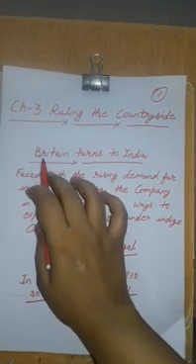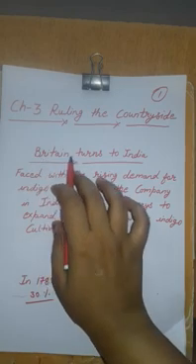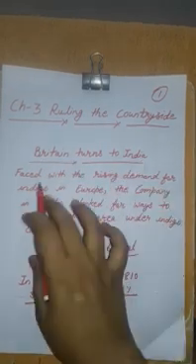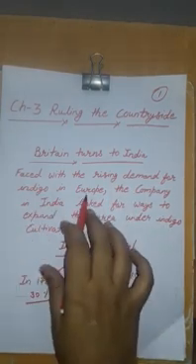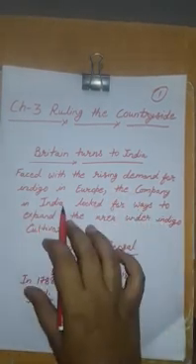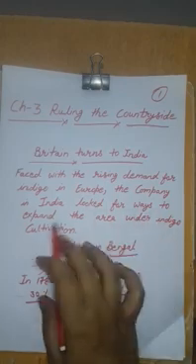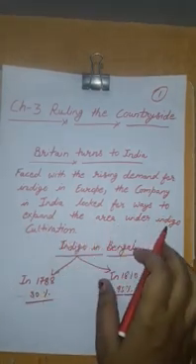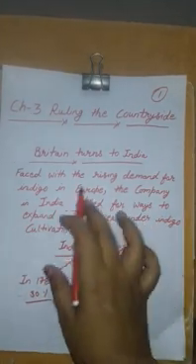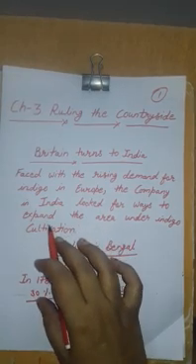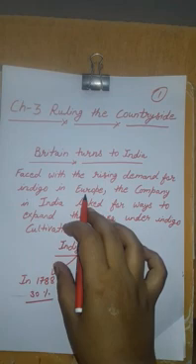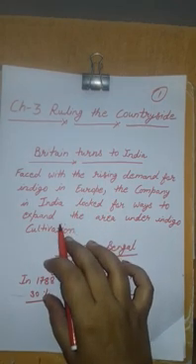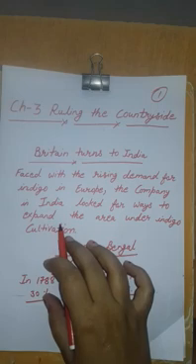Now I will continue the chapter. Today my first point is Britain turns to India. Faced with the rising demand for indigo in Europe, the Company in India looked for ways to expand the area under indigo cultivation. Children, please understand, because indigo had a huge demand in Europe, the Britishers wanted to cultivate indigo in India on a large scale.